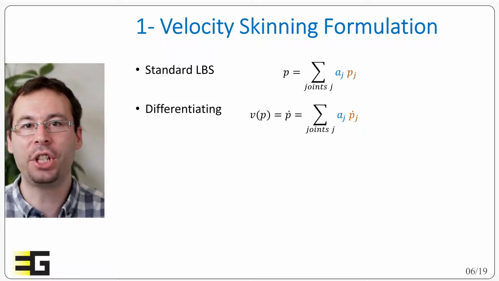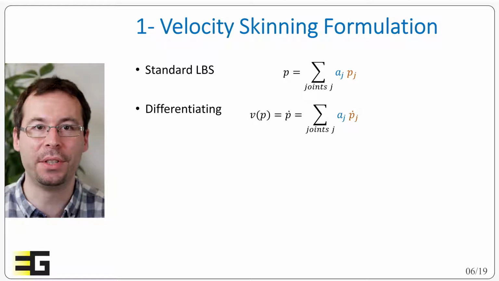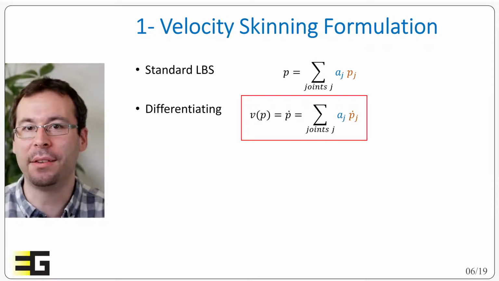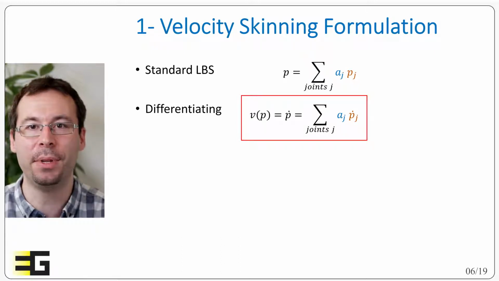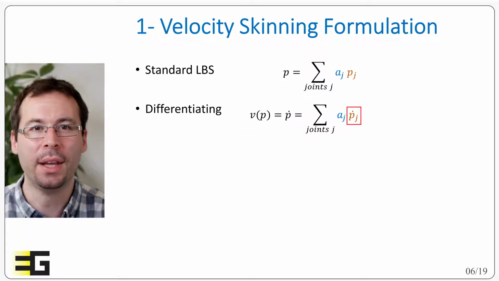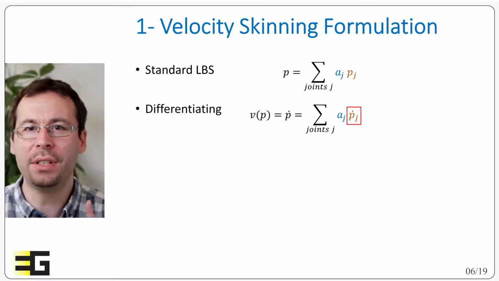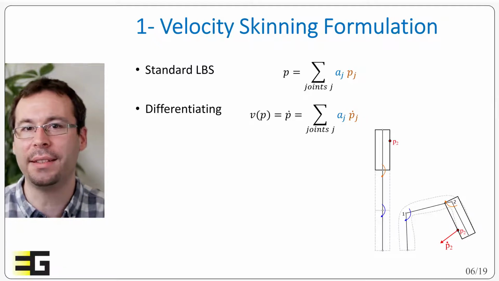Now we are differentiating this relation with respect to time to express the relation in velocity. So we have the velocity of the vertex, v of p, equals p prime, which is the sum over j of a_j times p_j prime. And now we can look at what is p_j prime. It's the velocity of a vertex that is attached to an articulated system.